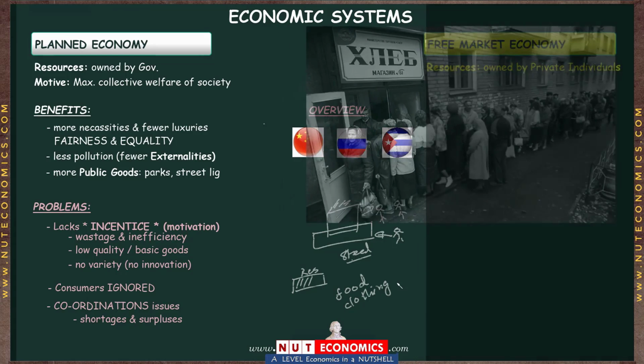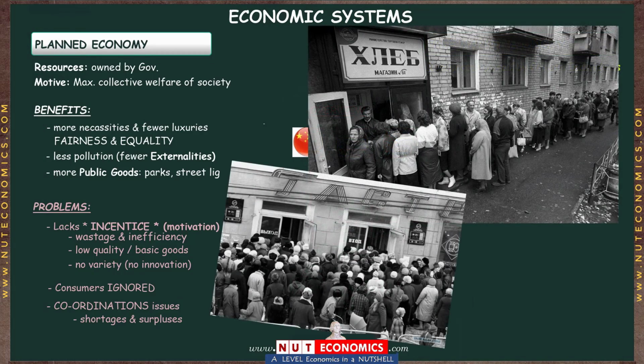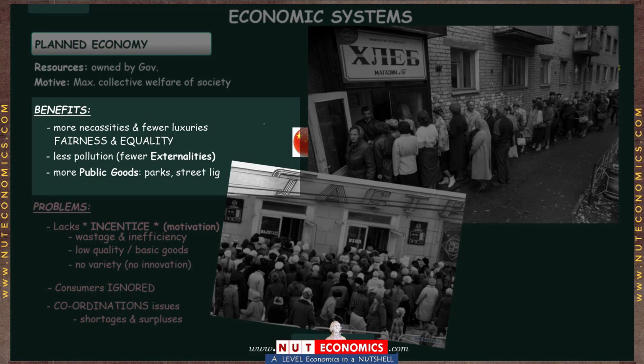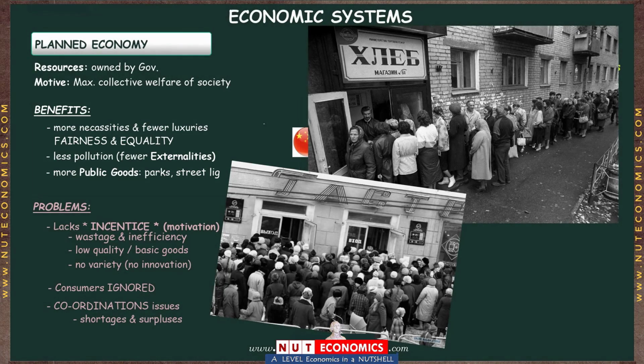In fact, the images that became symbolic of the planned economies of Russia and China were pictures of people standing in long queues waiting outside of shops because there were shortages of so many different products. And these shortages, these queues, became part of the daily life of the Russians living in this planned economic system, which eventually collapsed in 1991. And this is how I want you to understand and have a negative view of this planned economy. A system that looks good on paper, but in reality it doesn't work.